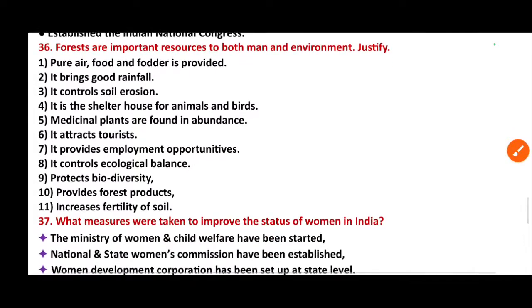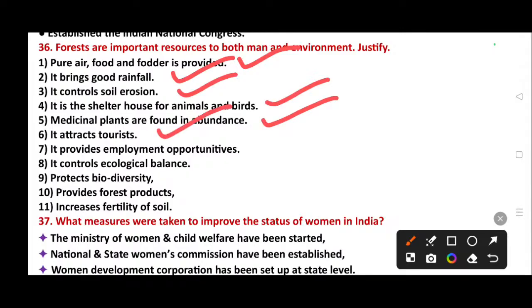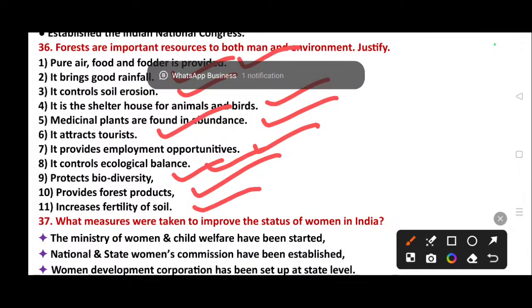Question number 36. Forests are important resources to both man and environment, justify. Okay, this is also a previously asked question, but the way of asking the question they changed here only. Pure air, food and fodder is provided. It brings good rainfall. It controls soil erosion. It is the shelter house for animals and birds. Medicinal plants are found in abundance. It attracts tourists. It provides employment opportunities. It controls ecological balance, protects biodiversity, provides forest products, increases fertility of soil.